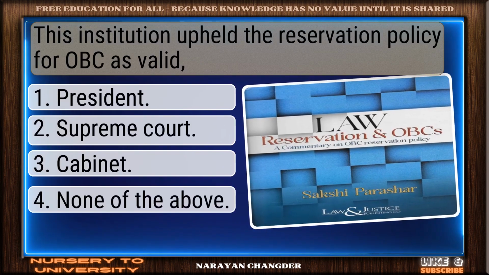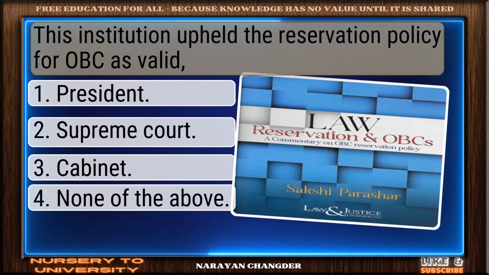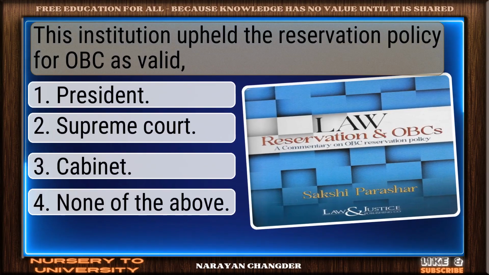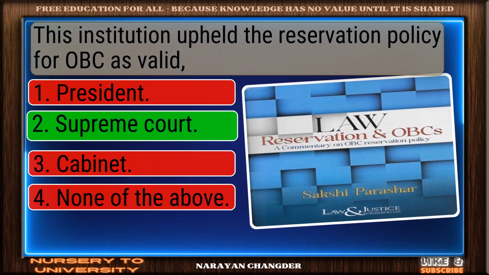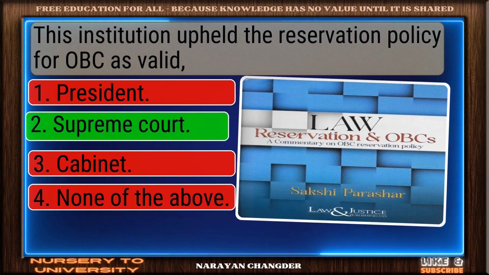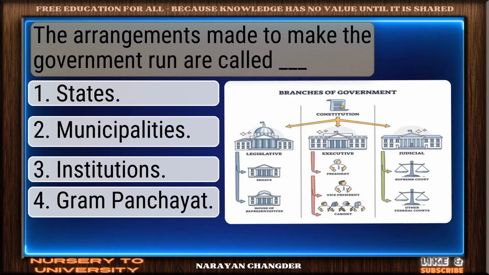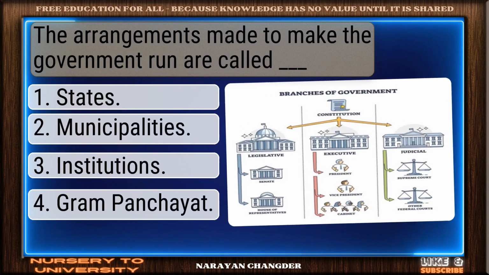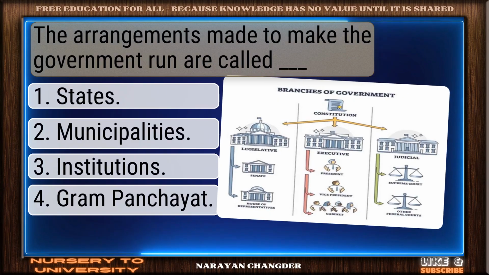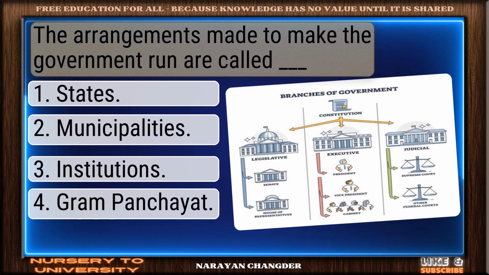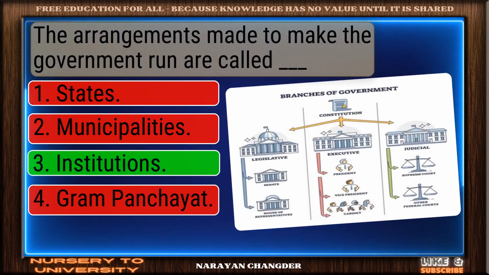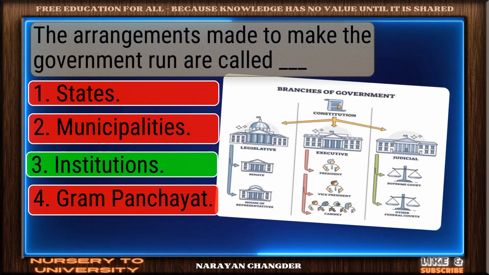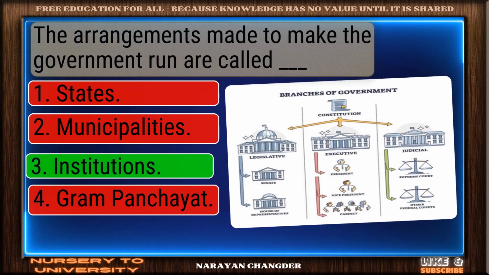Question number 61. This institution upheld the reservation policy for OBC as valid. Great job. Supreme Court is the accurate answer. Question number 62. The arrangements made to make the government run are called dash. Good job. Your answer institutions works well here.